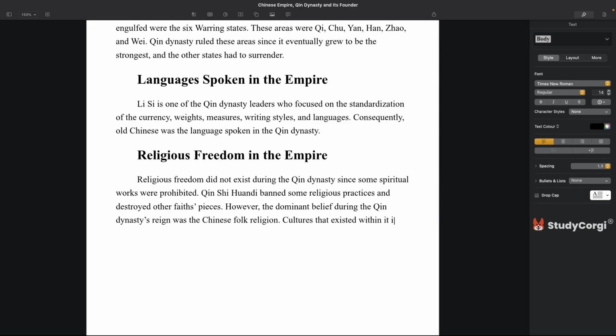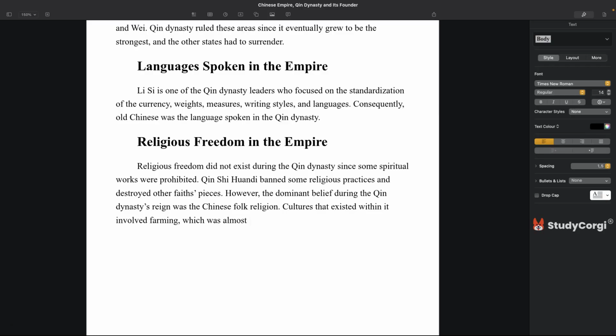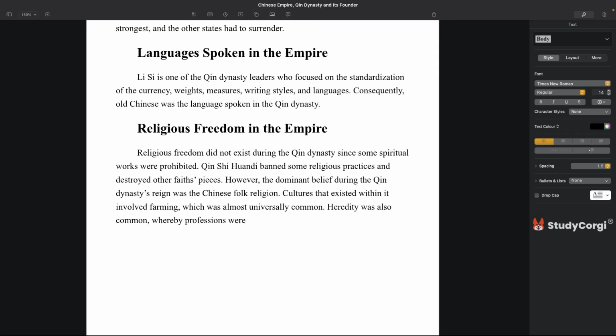Cultures that existed within it involved farming, which was almost universally common. Heredity was also common, whereby professions were inherited.